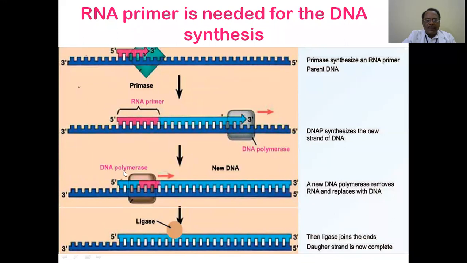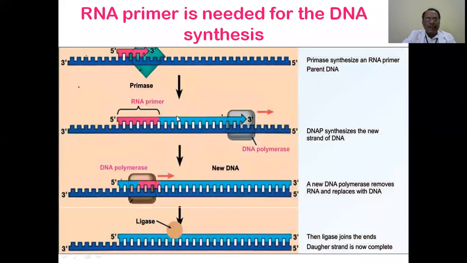This will be done by DNA polymerase 3, whereas cutting this small area and filling it up is done by DNA polymerase 1, and only the last gap is connected by a third type of enzyme, ligase.